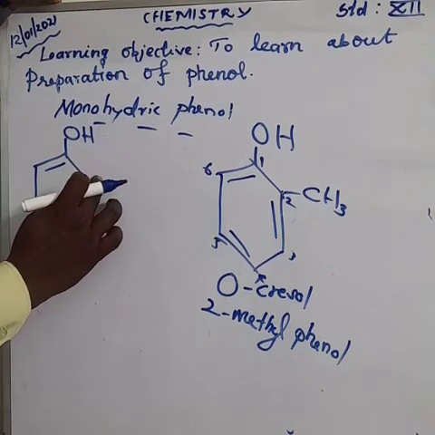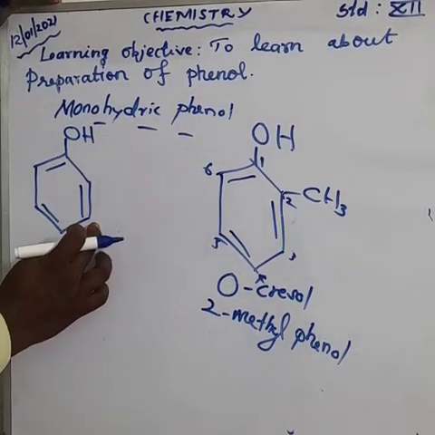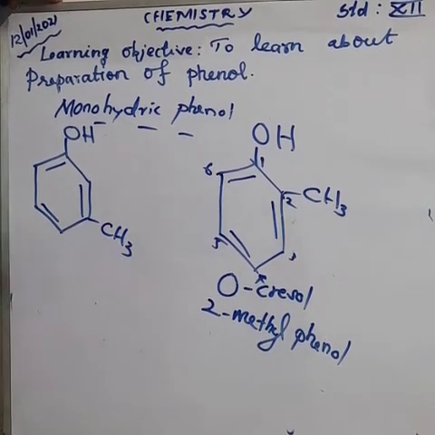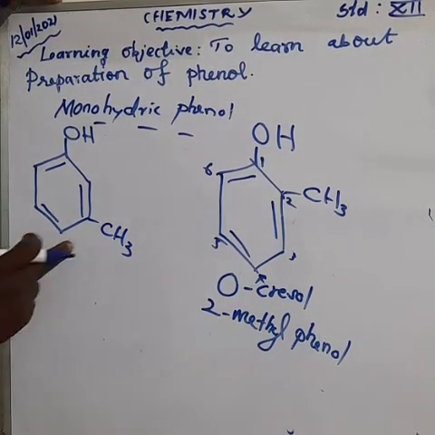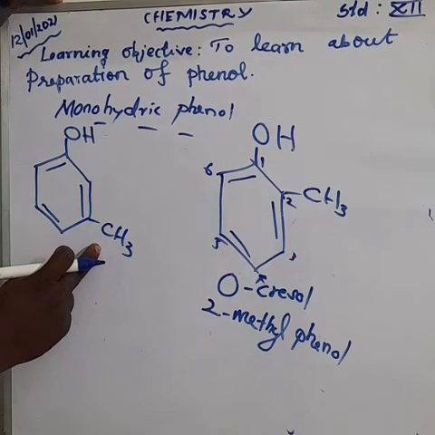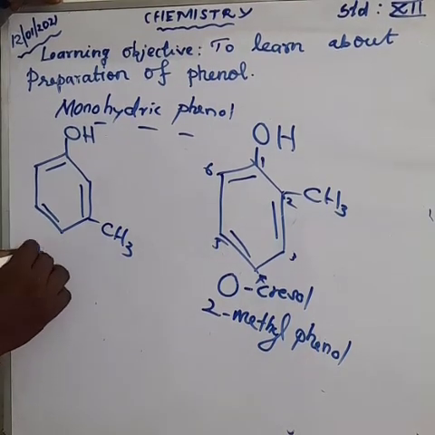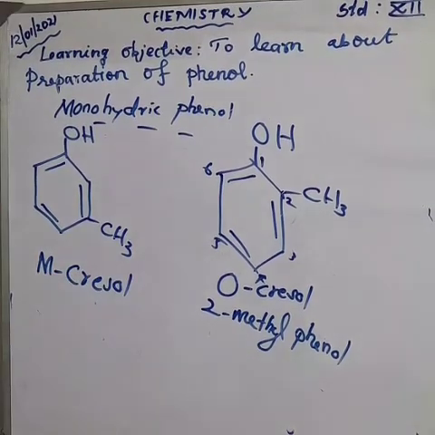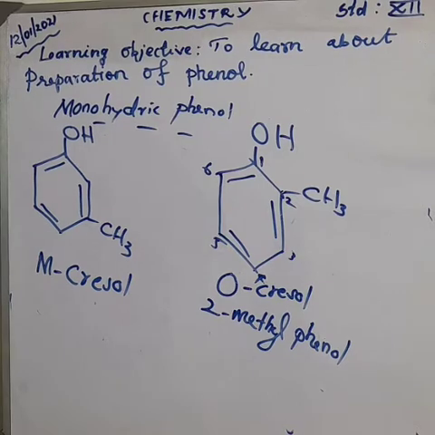Here the first was ortho, the next is meta. So I am adding here CH3. So what's the name of this compound? Metacresol. Can you say the IUPAC name of this compound?